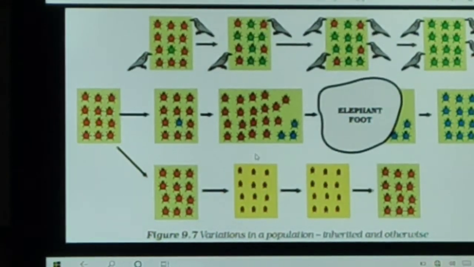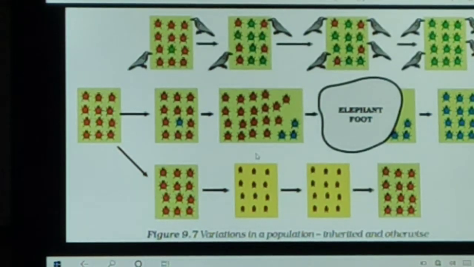Hello students, today we will do our next topic of heredity and evolution. The topic today which we start is evolution. What is evolution? It is the sequence of gradual irreversible changes which took place in the primitive organism over millions of years to form new present day species.